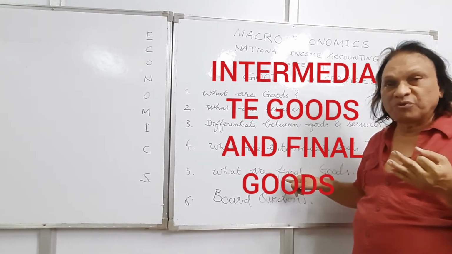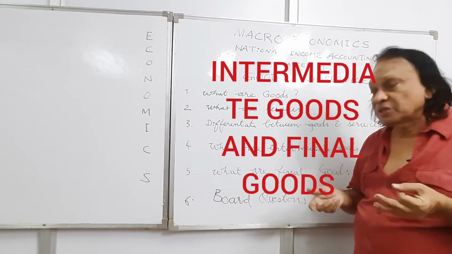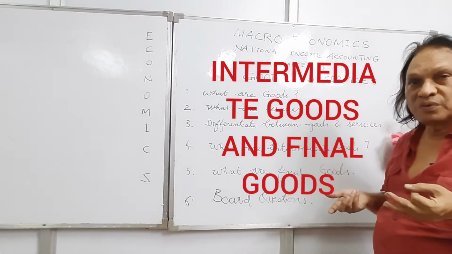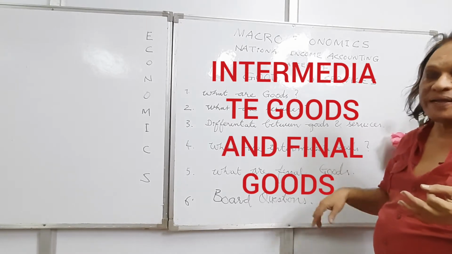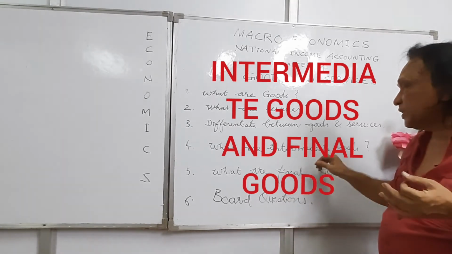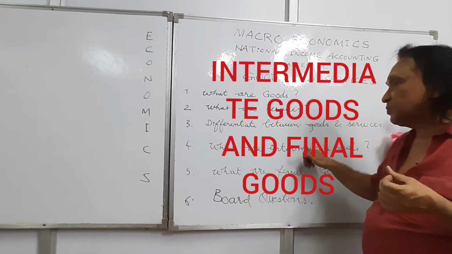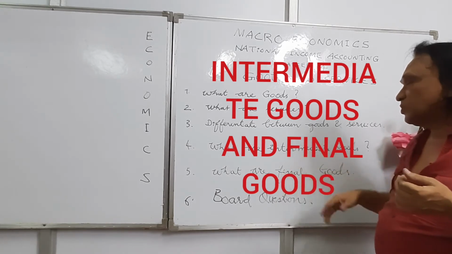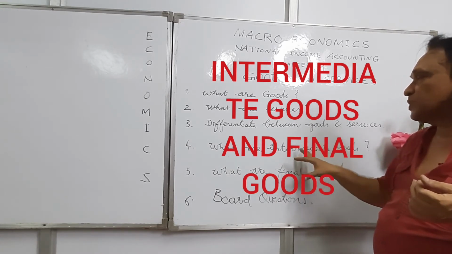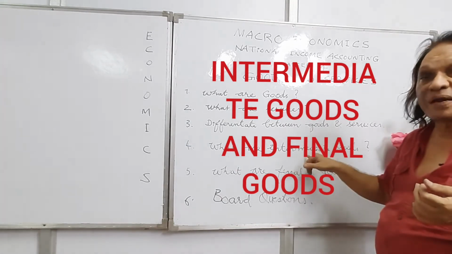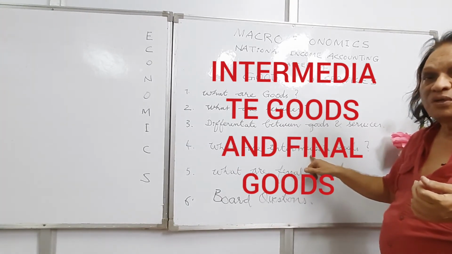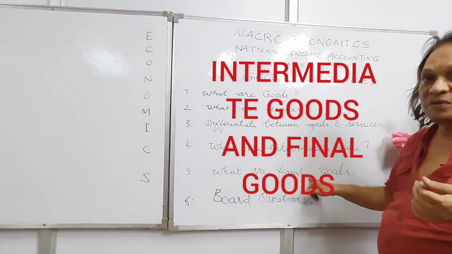Intermediate goods move from one production process to the other. Final goods, they don't move. The most important point while calculating national income, we should not take the value of intermediate goods. We should take the value of only final goods. So I've given you many examples of intermediate goods. Leather in the manufacturing of shoes is an intermediate good. Shoes is a final good.